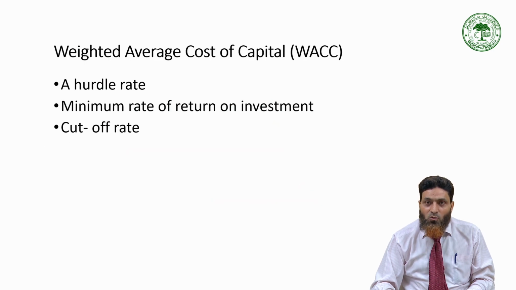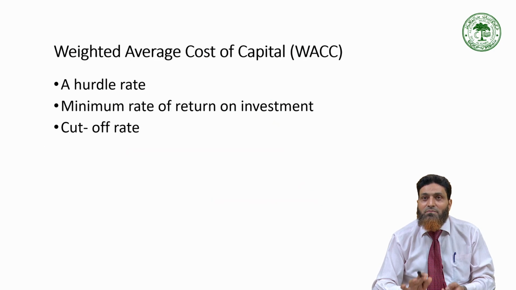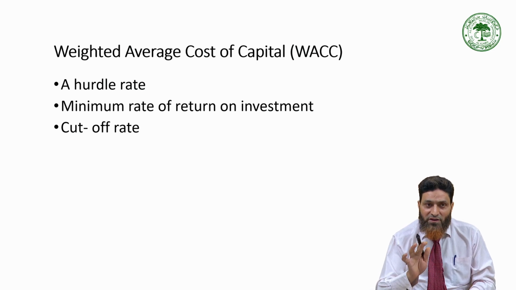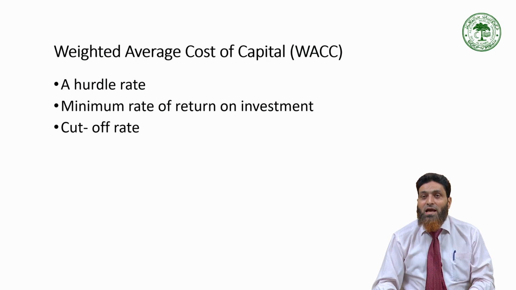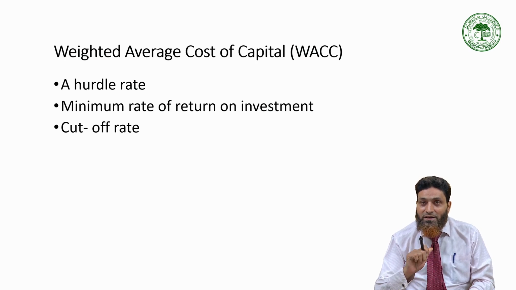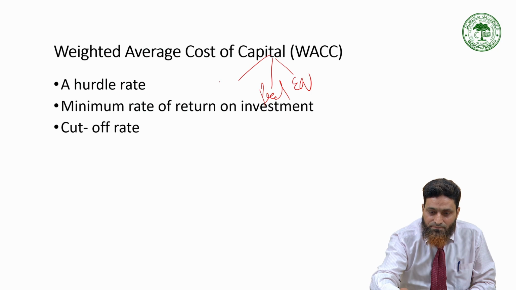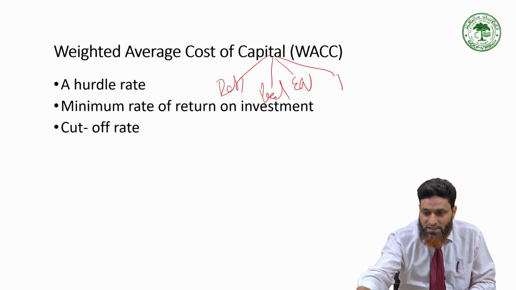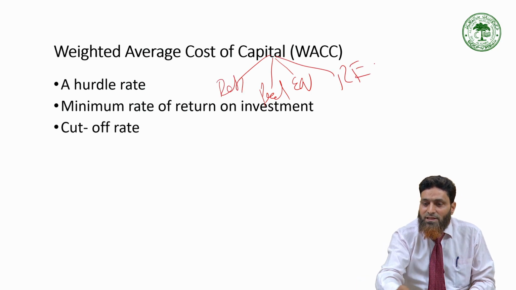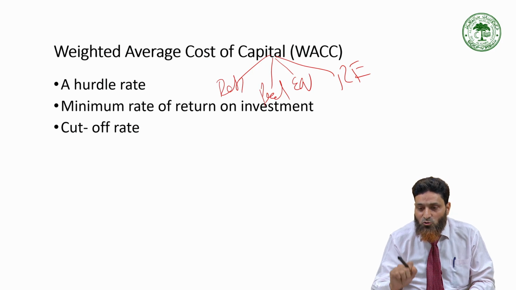Once you are able to know how to calculate cost of each and every source, the next important and final thing will be to calculate cost of capital for the company. Capital means long-term fund, and long-term fund comprises of equity, preference, debt, retained earnings. So all these components you have already learned how to calculate.